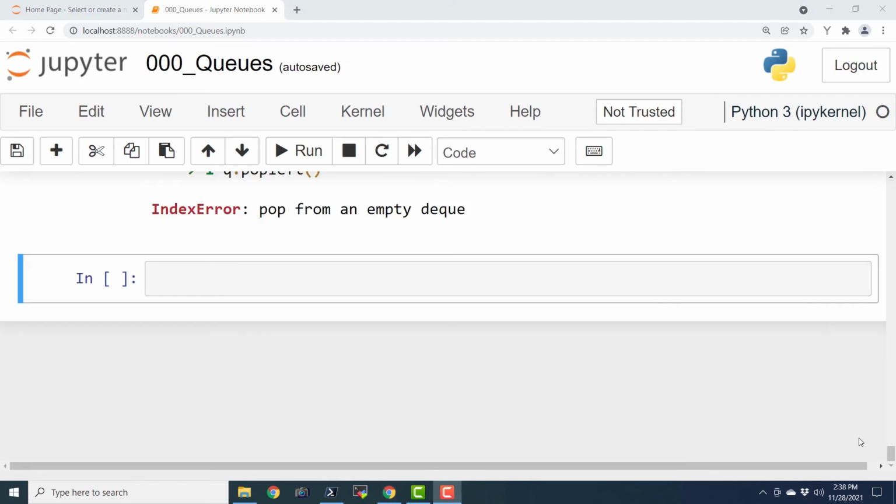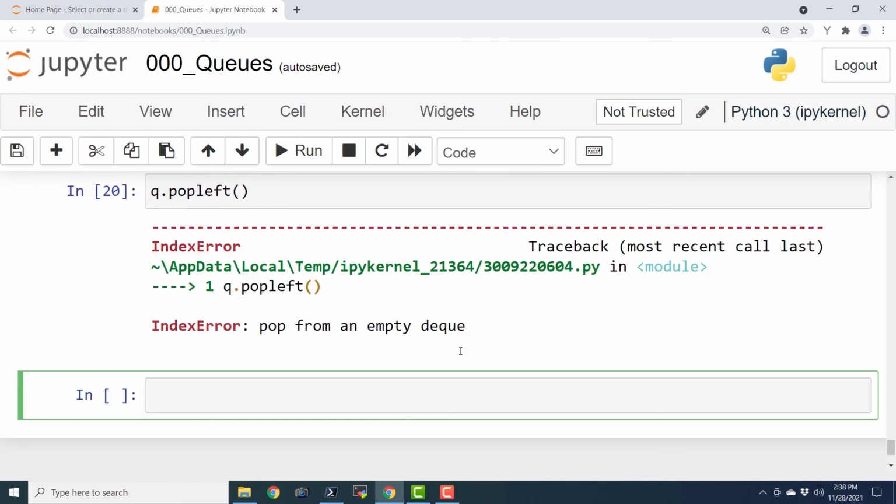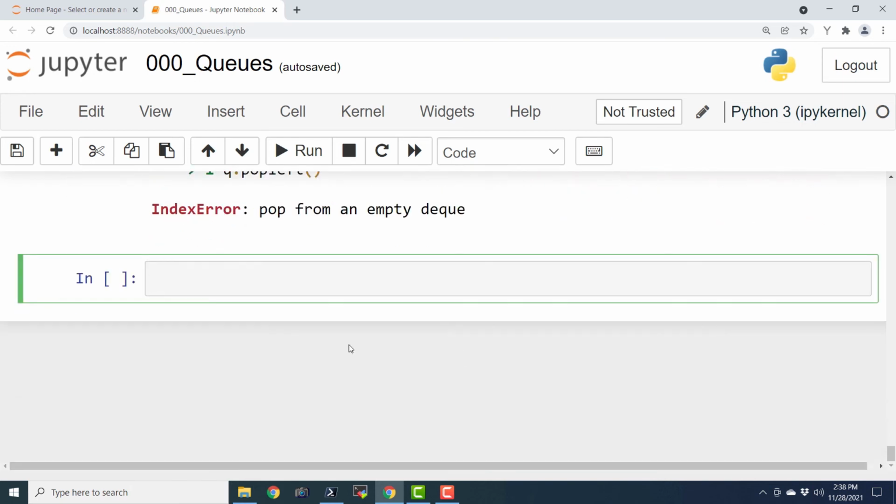Hello all. In this episode, we are going to learn a few more things about the deque in collections. So in the earlier episode, we have used it to implement a simple queue. Let us learn a few more operations.